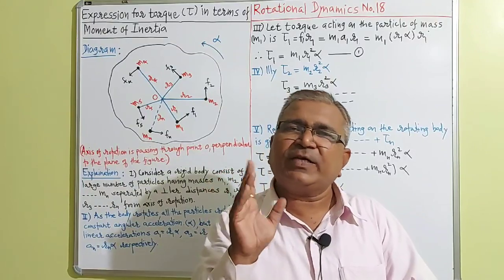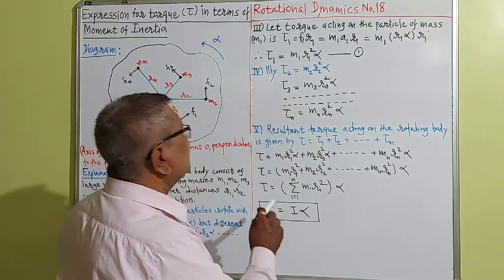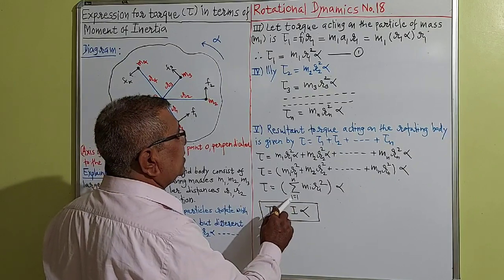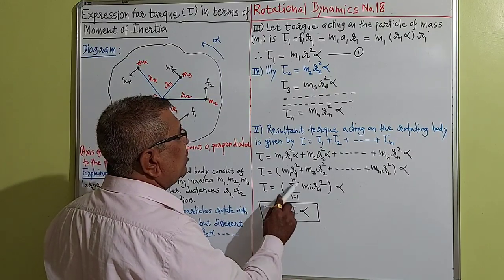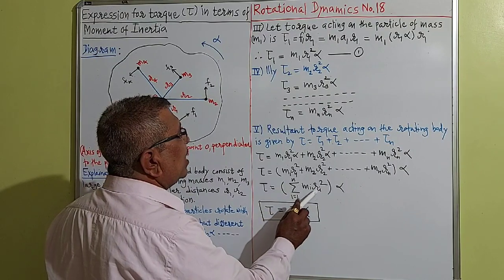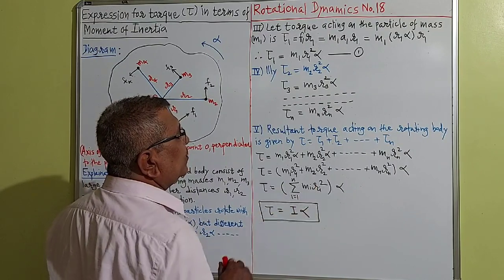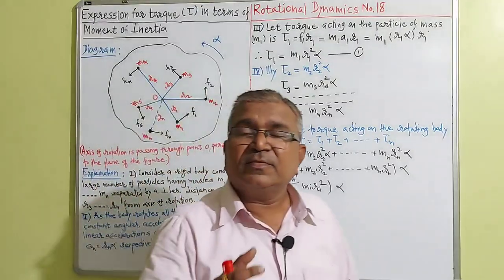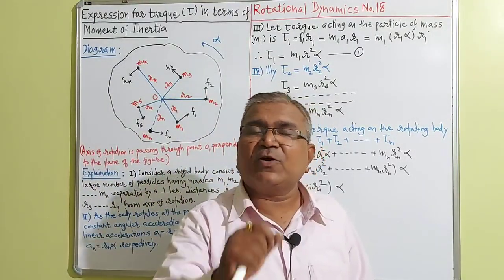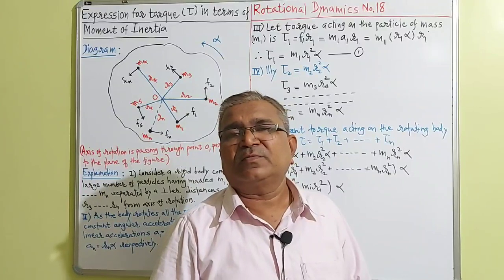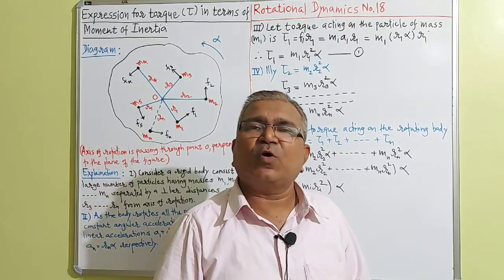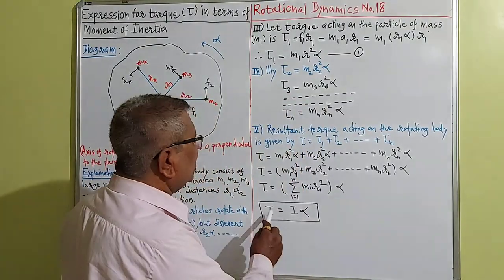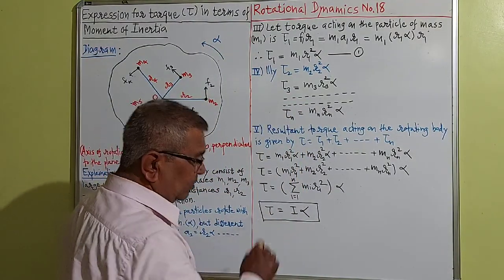In short form, we can write it like this: tau is equal to summation of i from 1 to n of mi ri square, outside the bracket alpha. And what is this? It is the definition of the moment of inertia of the rotating body about the axis of rotation. And so I have written here tau is equal to I alpha.